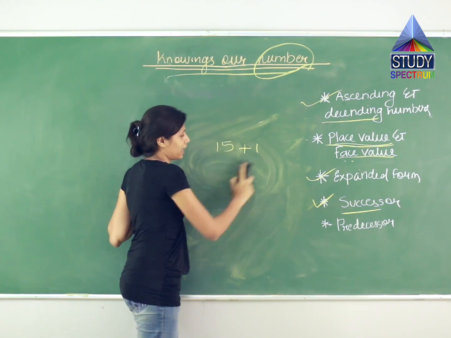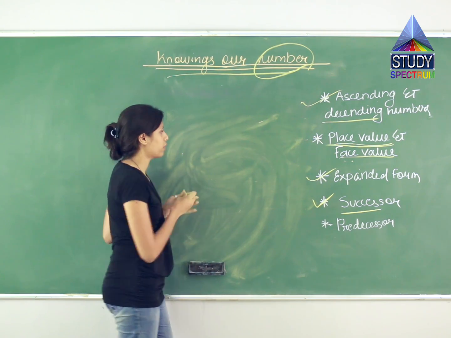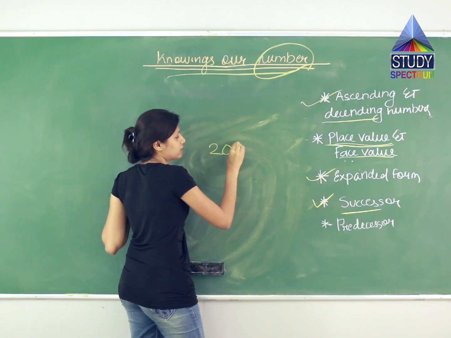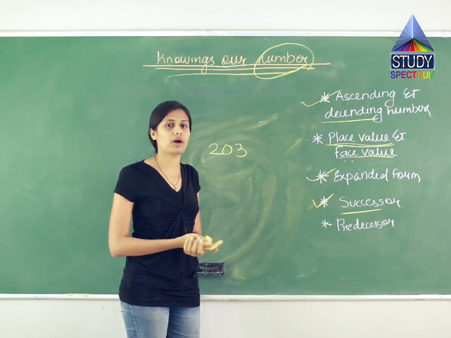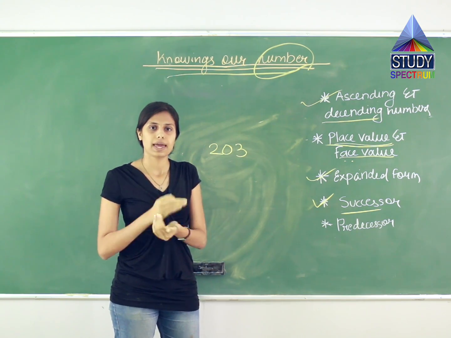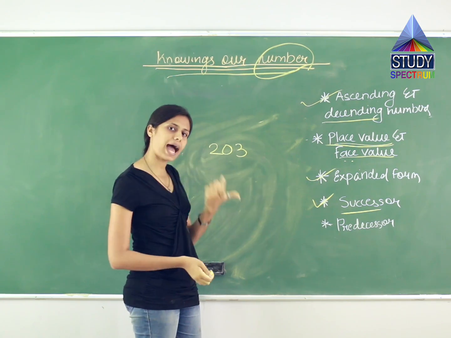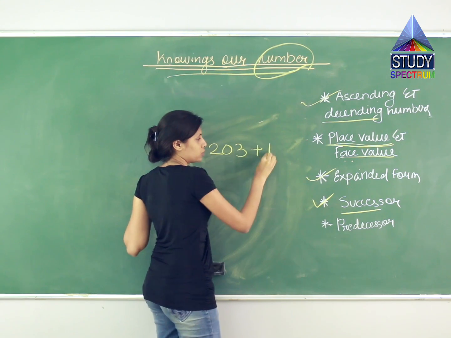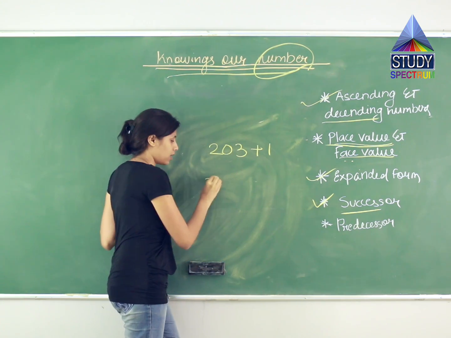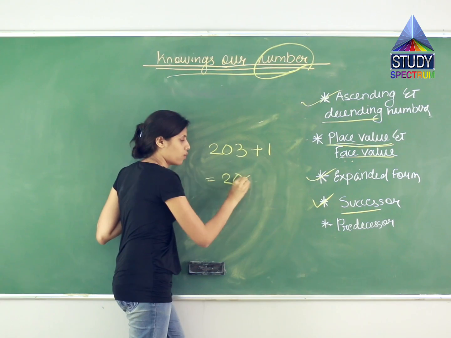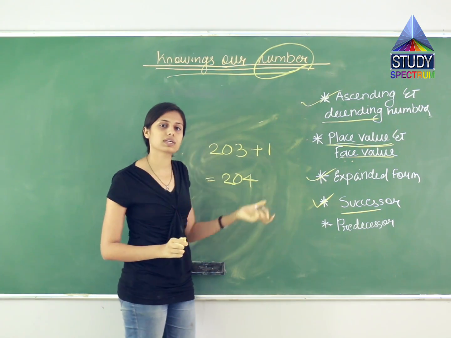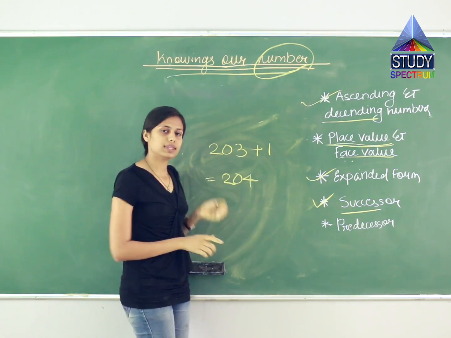अभी और एग्जाम्पल लेते हैं 3 डिजिट का. For example, 203. What is the successor of 203? What will you do? एक स्टेप आगे 203 के, तो to represent this, what will we do? We will add 1 to it. So let us add 1 to it. What do we get? The answer comes to 204. Means 204 is the successor of 203.